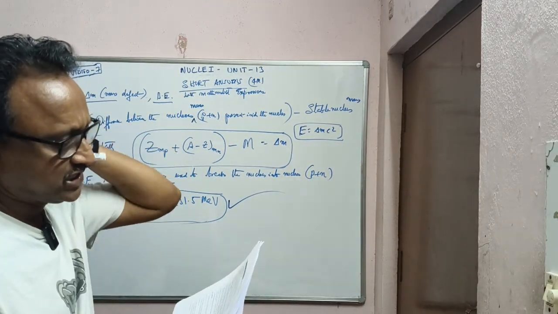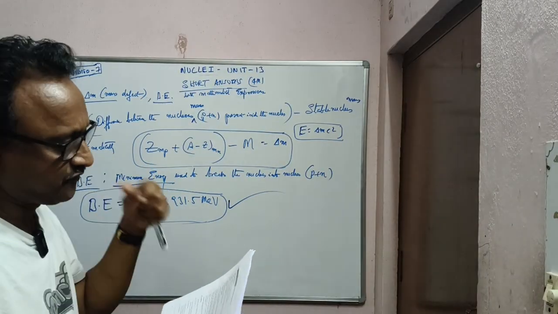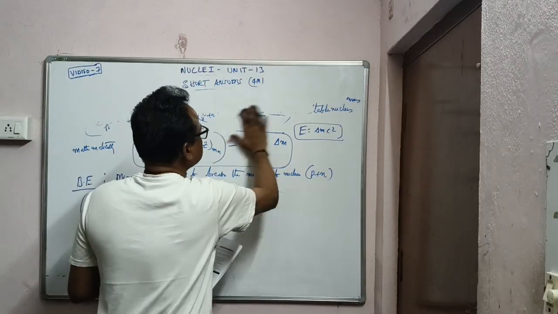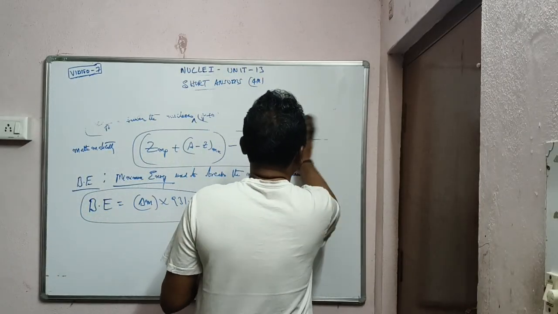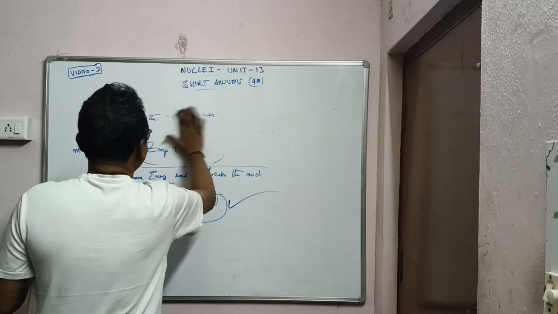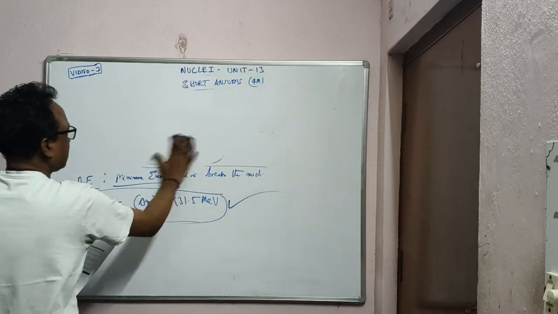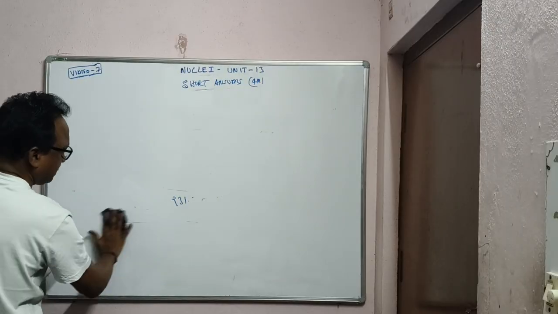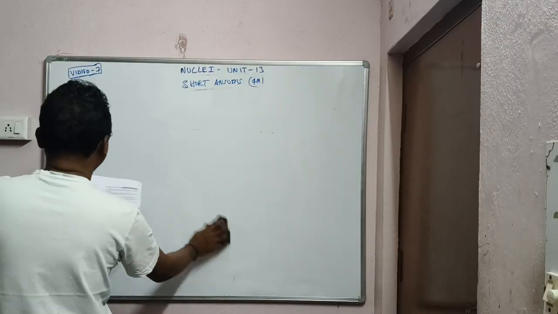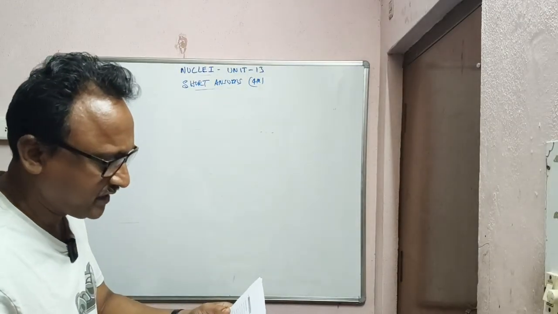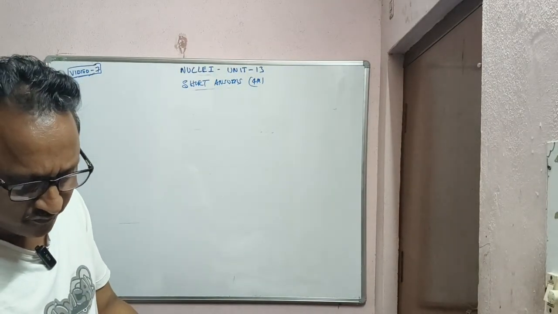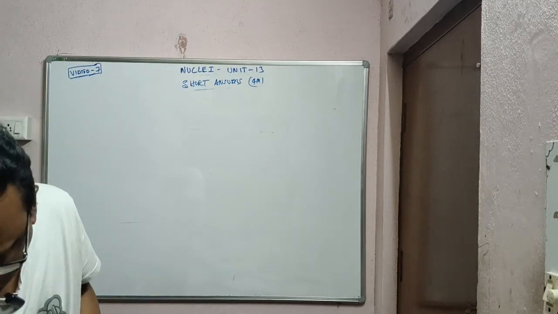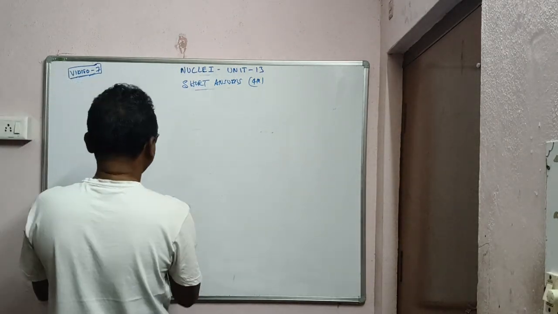Last one, distinguish between nuclear fission and fusion. Last one, the last 4 marks. Distinguish means there is nothing special, just write differences. Drawing a line in the middle and explaining is enough. So you have to differentiate, since it is 4 marks. Distinguish between nuclear fission and fusion. I'll drop a line in the middle.